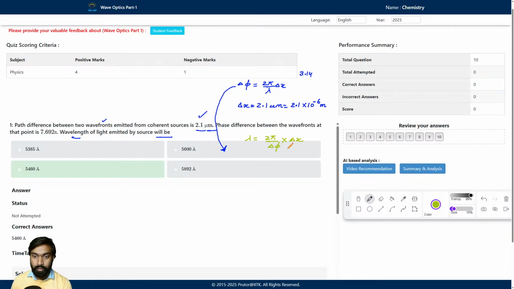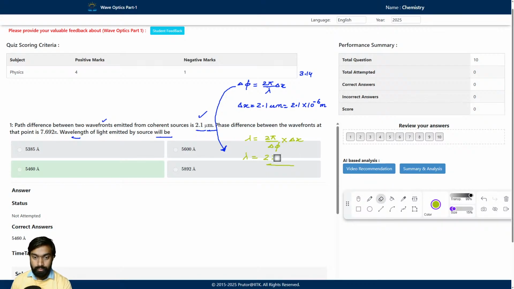Just put the values. Lambda equal to 2 into 3.14 divided by delta phi, and delta phi is given, 7.692 pi. We will neglect pi here because it is easier to calculate.